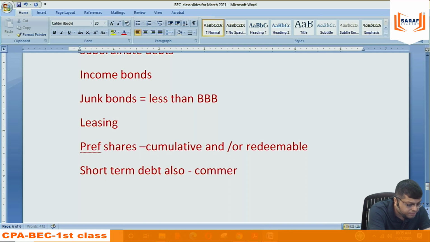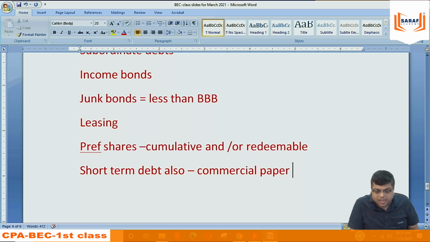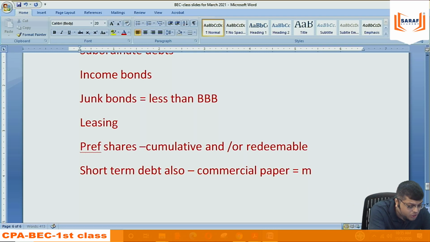In the short term, I can say commercial paper. Commercial paper means a corporate issue, a type of debenture only, a paper, a promise to repay the money, having a maximum maturity of 270 days.